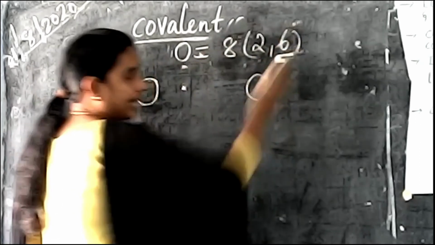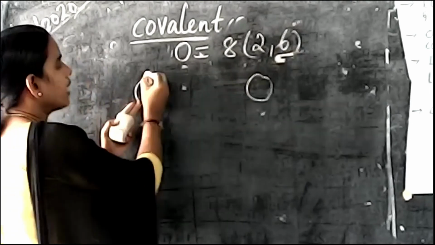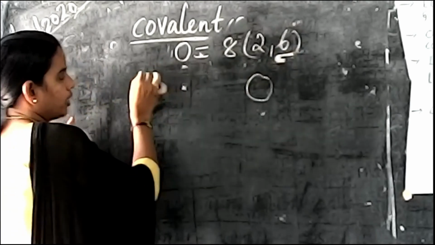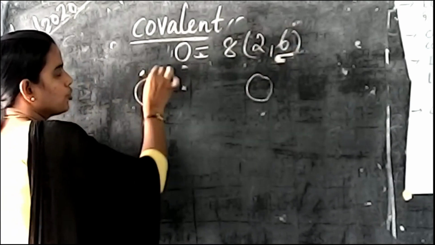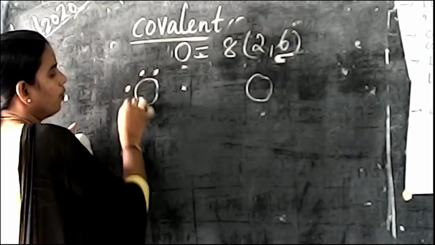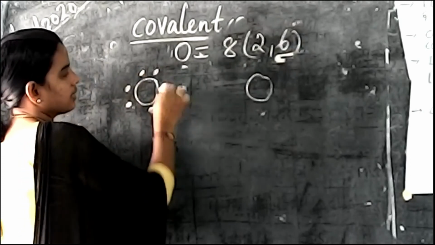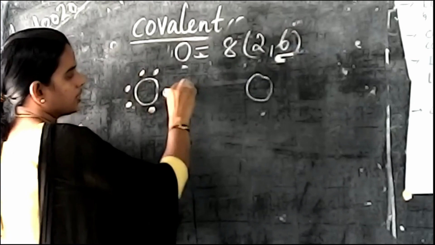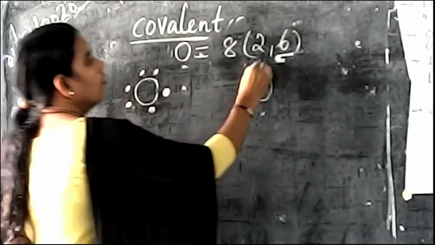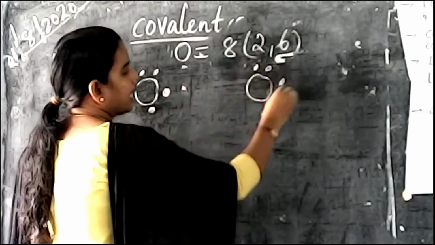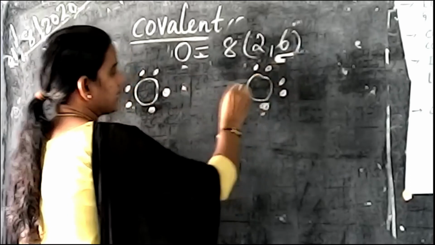So we have to draw the electron dot diagram: 1, 2, 3, 4, 5, 6. Here also 1, 2, 3, 4, 5, 6.